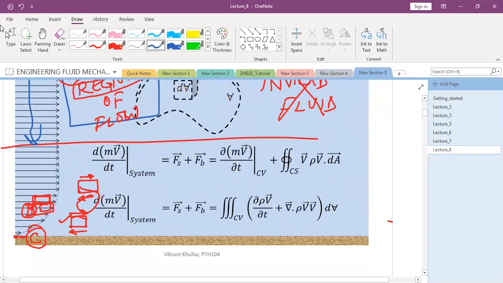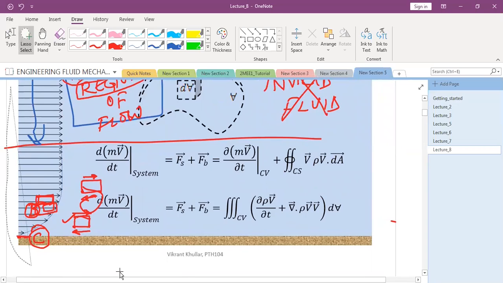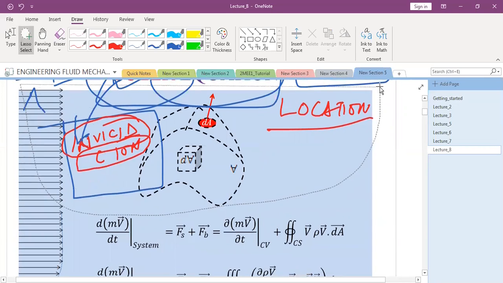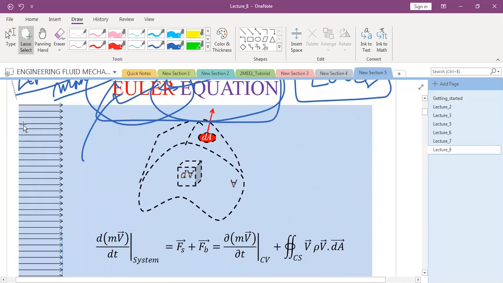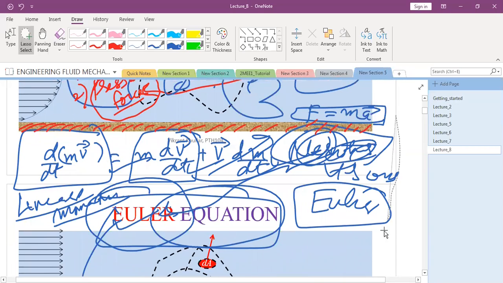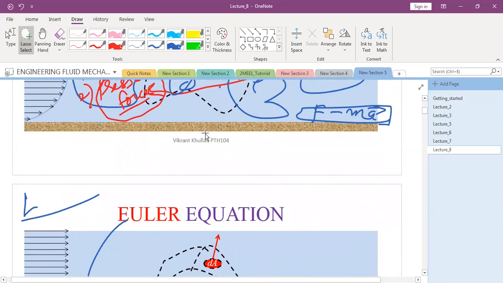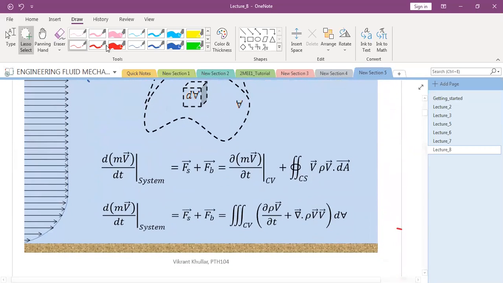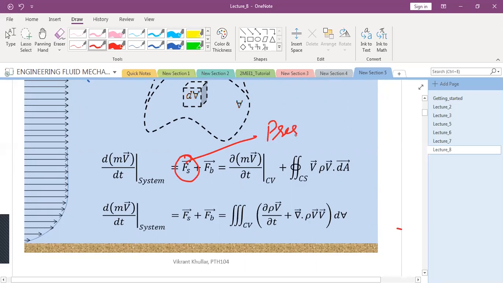So with this assumption, we are left with the fact that in the inviscid region of flow, we know that net viscous forces are zero. So in the surface forces, we will not include the effect of viscosity as such. That means in surface forces, we are only left with pressure forces.